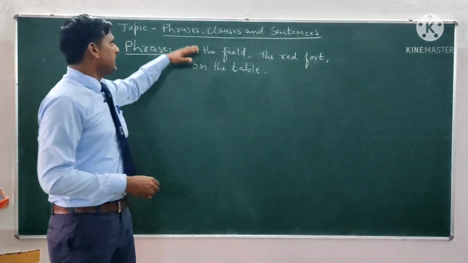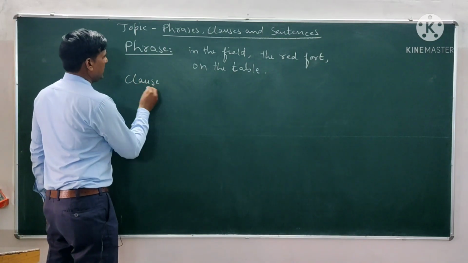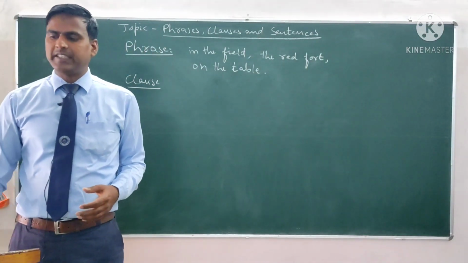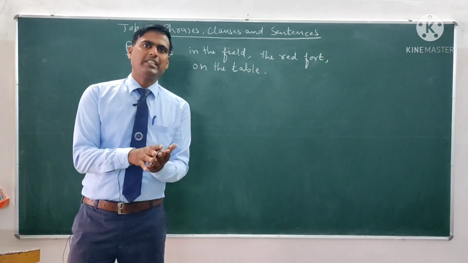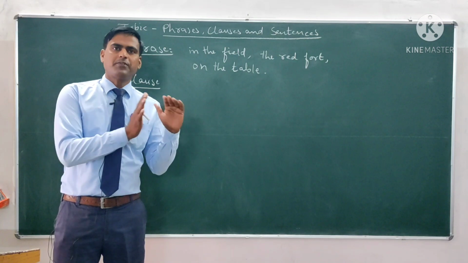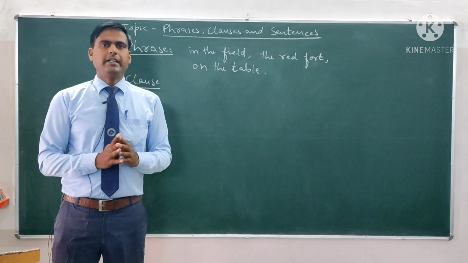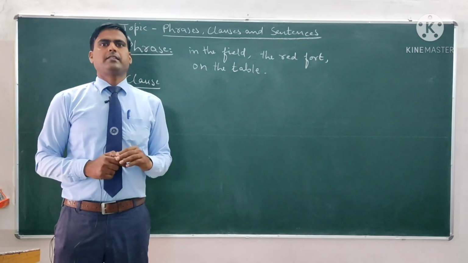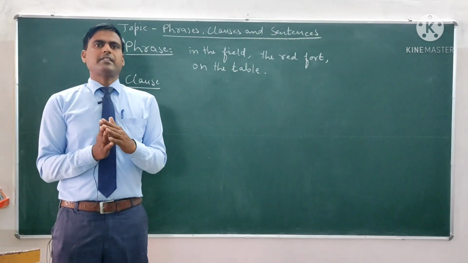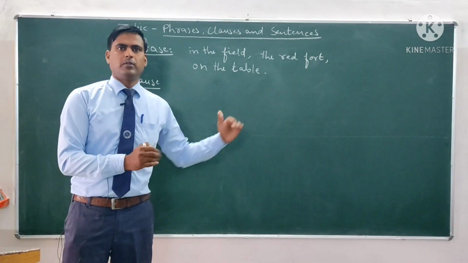Now let us see the second one, that is clause. What is a clause? A clause is a part of a sentence which contains a subject and a predicate like a sentence, and it gives the sense. But a clause tells us that there are also other clauses that make the sentence full.